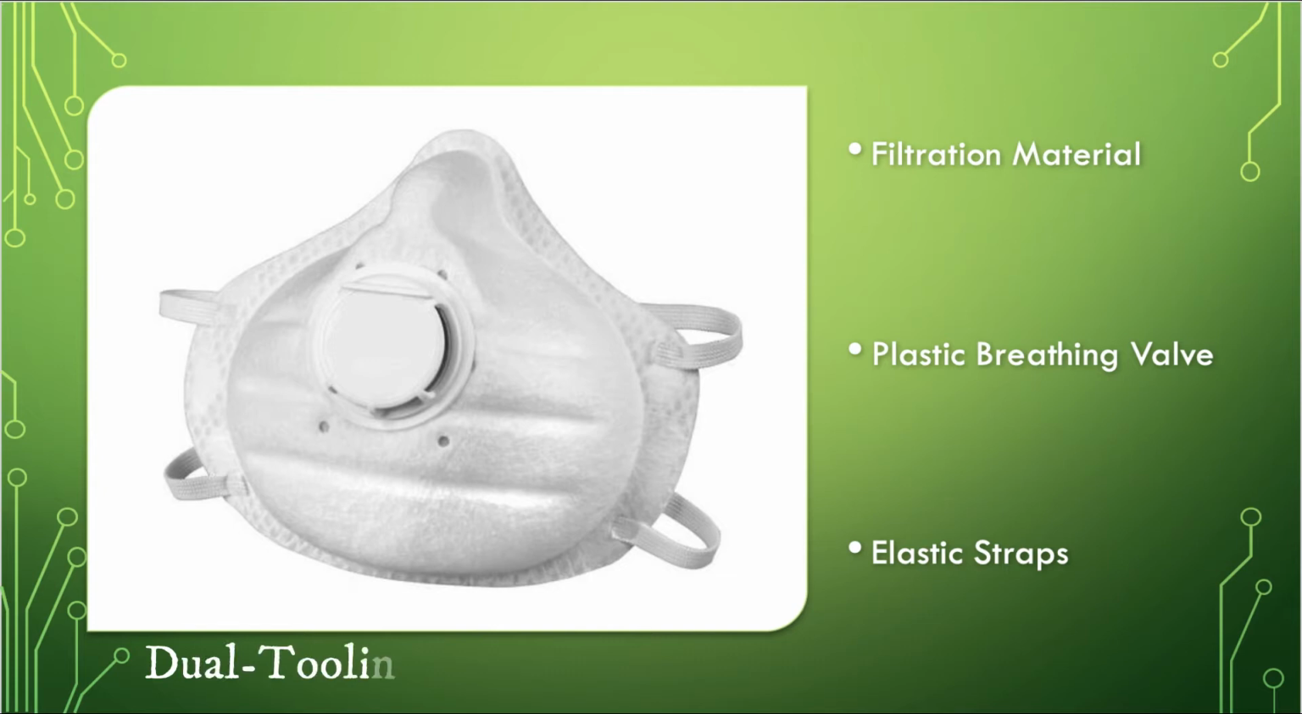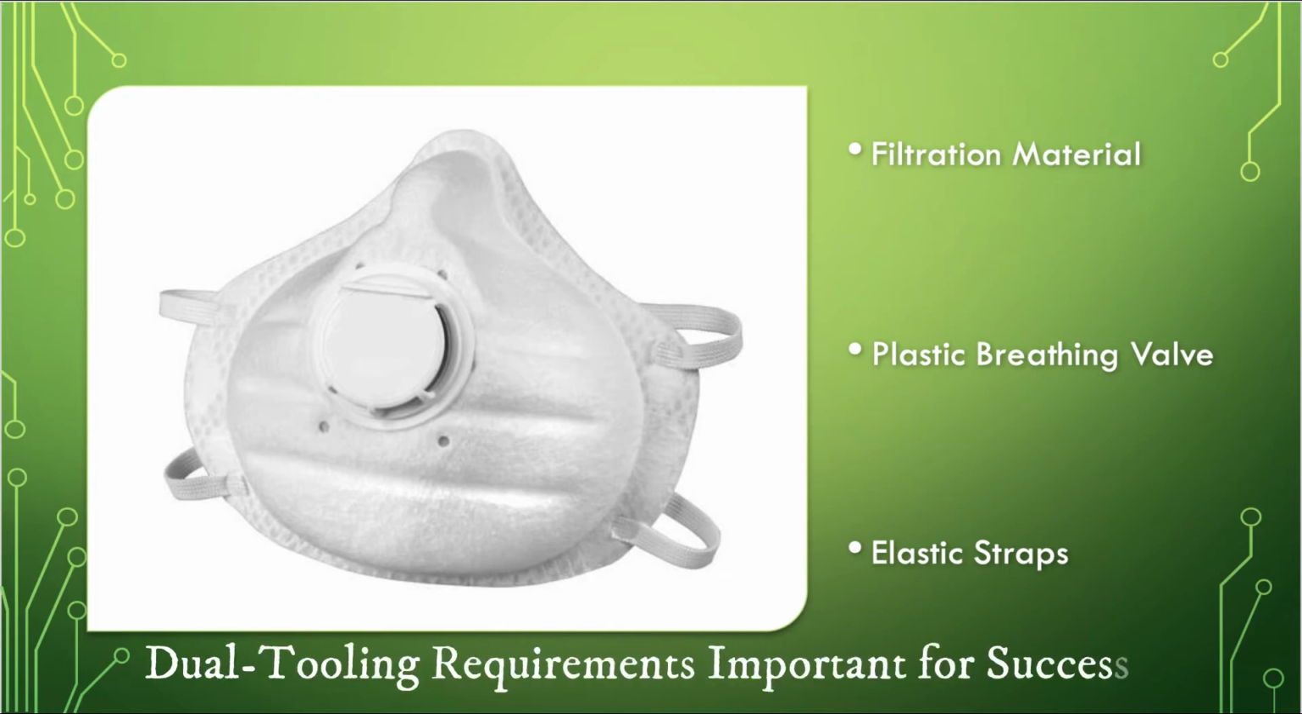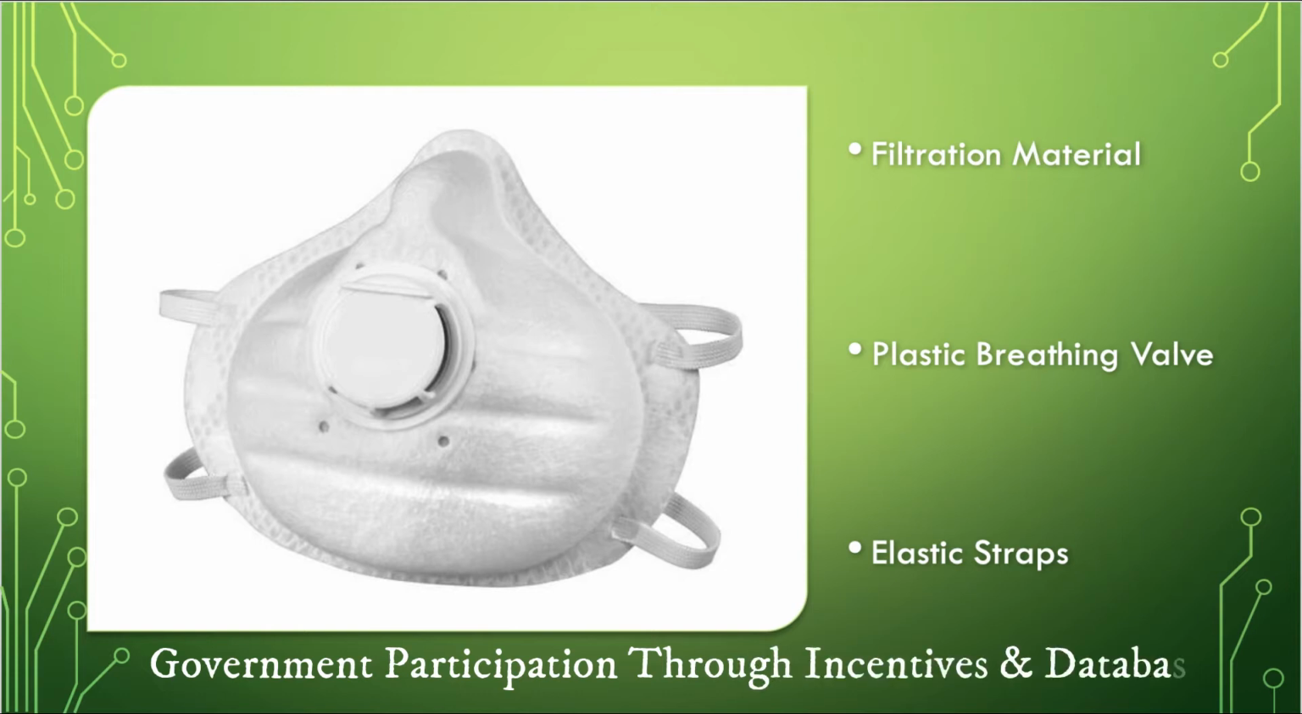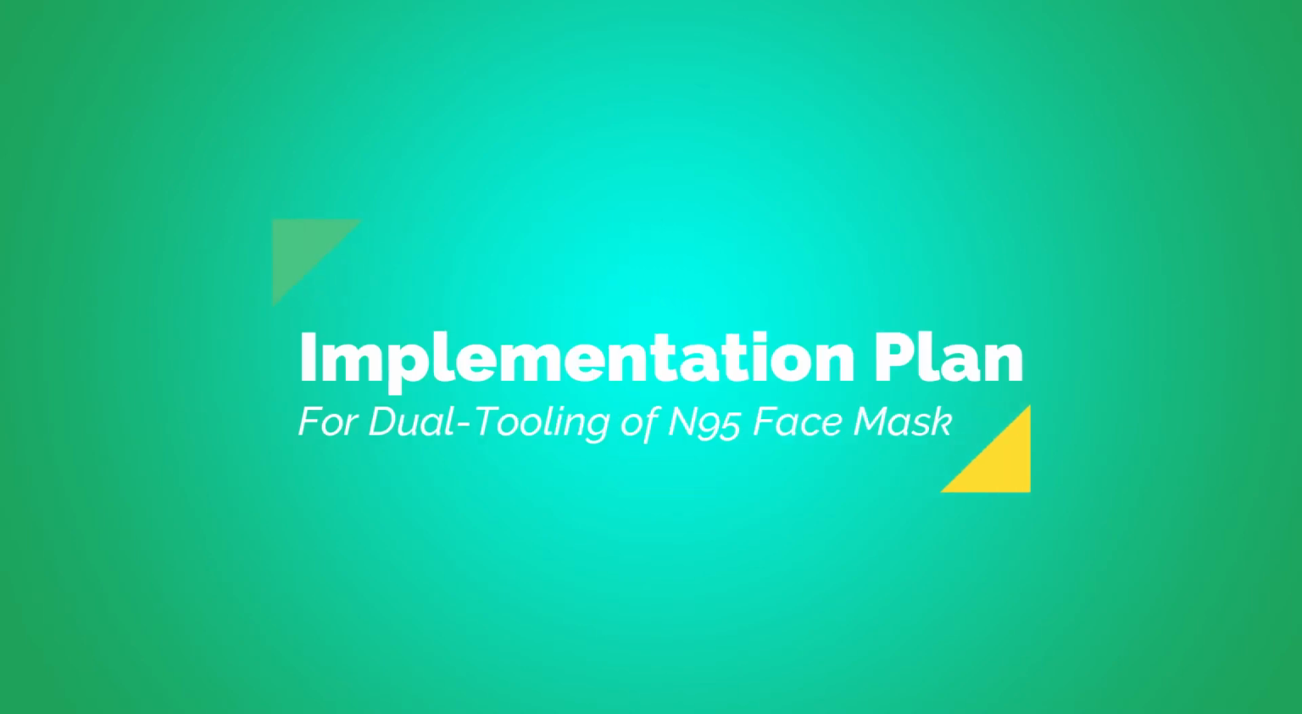These manufacturing facilities must already produce a similar product to meet the dual tooling requirements to reduce the impact on the dual production. The Australian Government are to be involved by providing incentives, such as financial aid, to encourage dual tooling participation, and will also have a database recording the dual tooled companies to enable easy contact when required. Dual tooling of the Australian manufacturing industry for N95 face mask production can be implemented through a four-phase process.